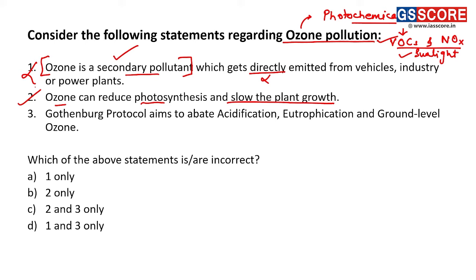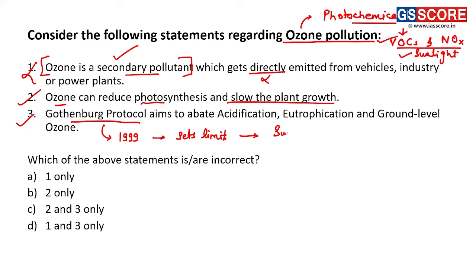Third, Gothenburg Protocol aims to abate acidification, eutrophication, and ground level ozone. Right? So this statement is a correct statement. Gothenburg Protocol, which came into being in 1999, it sets limits for 4 important pollutants. Which are those pollutants?